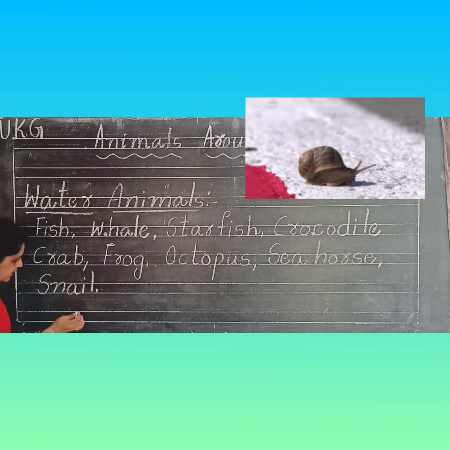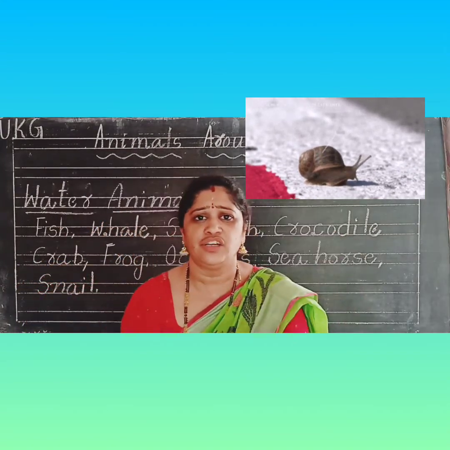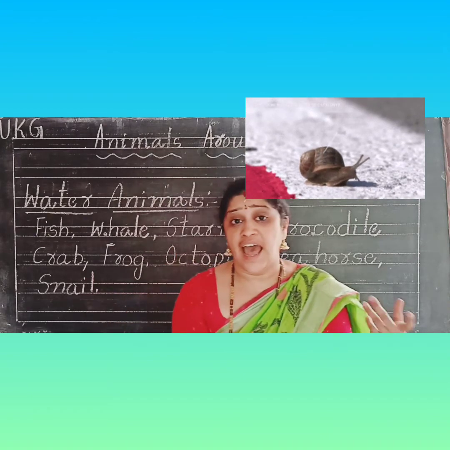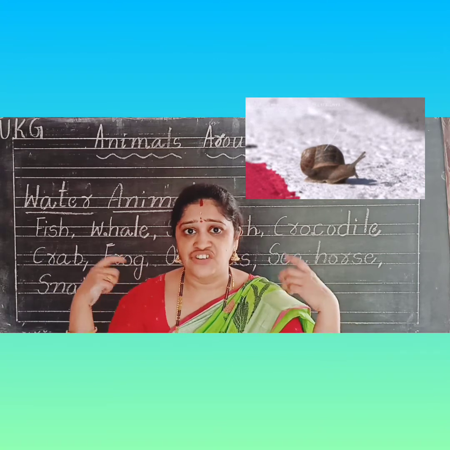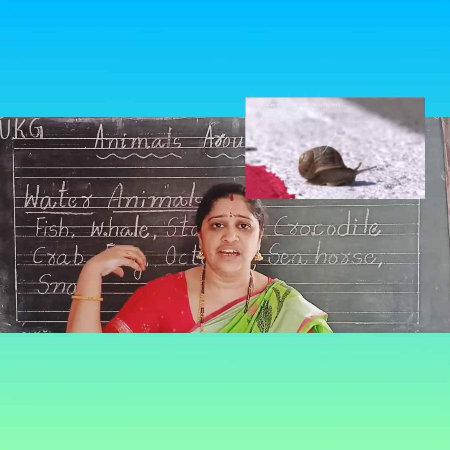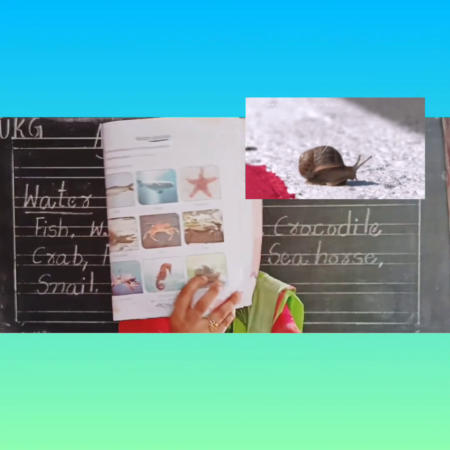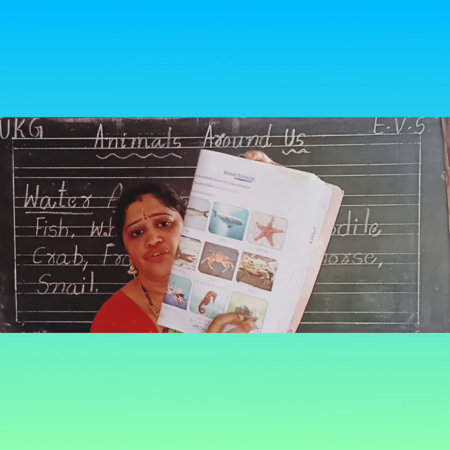Snail. S-N-A-I-L. See, it is a very small creature. Okay, Nana? They carry a shell on their back. See here. Mostly we can see them near the seashores.